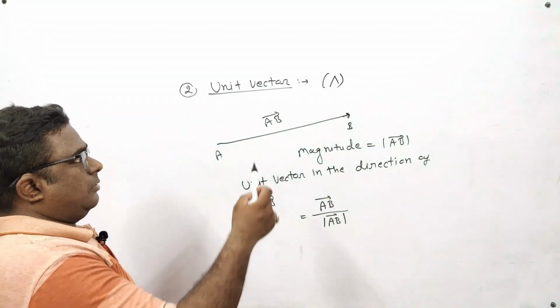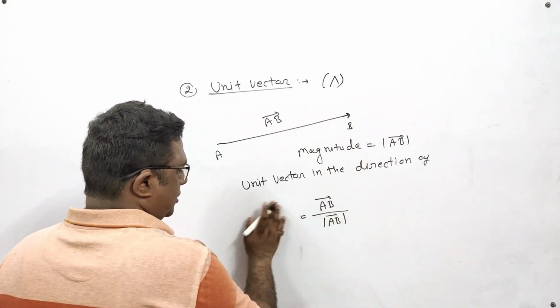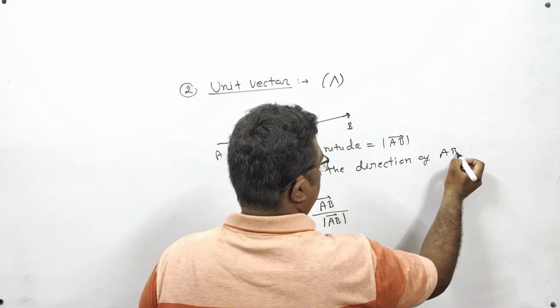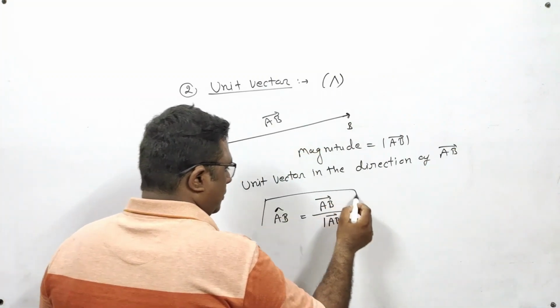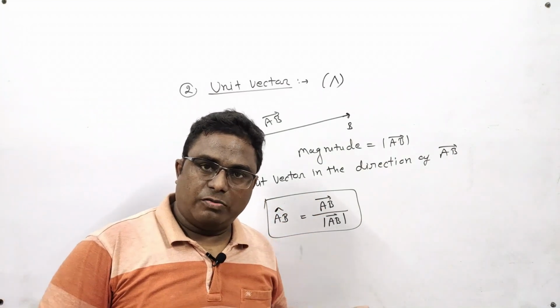And since a unit vector is denoted by the cap sign, I can say that it is AB cap. So AB cap is equal to AB vector upon magnitude of AB vector.